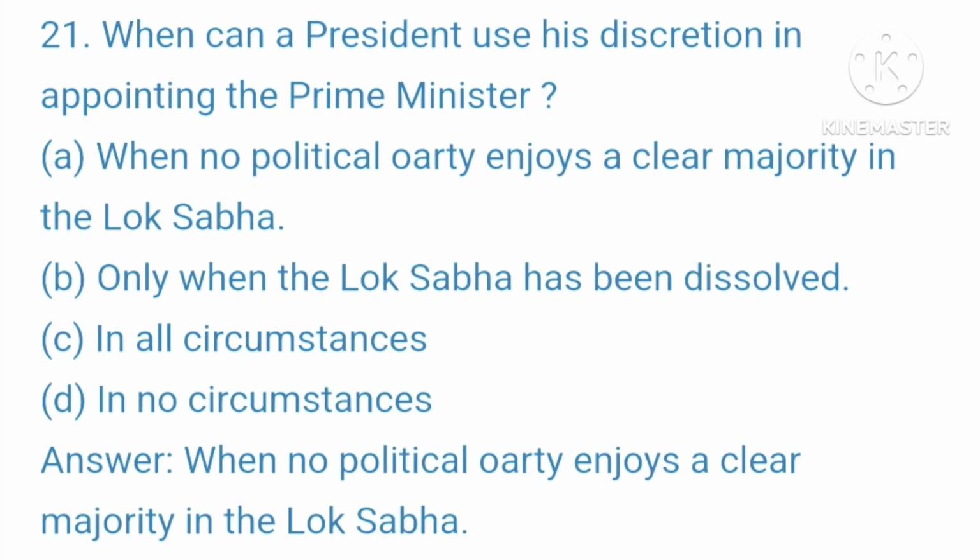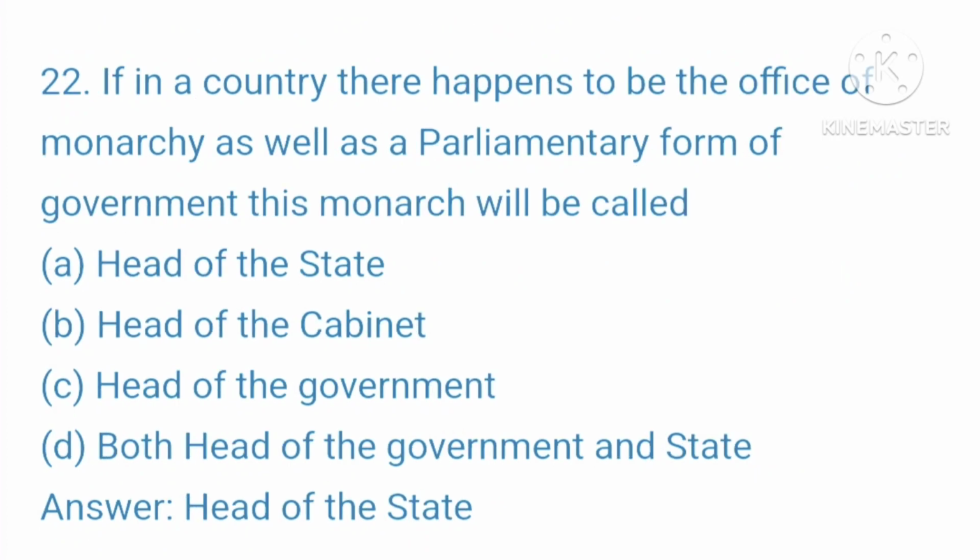Question 21. When can a president use his discretion in appointing the prime minister? Your options are A. When no political party enjoys a clear majority in the Lok Sabha, B. Only when the Lok Sabha has been dissolved, C. In all circumstances, D. In no circumstances. Your right answer is when no political party enjoys a clear majority in the Lok Sabha.